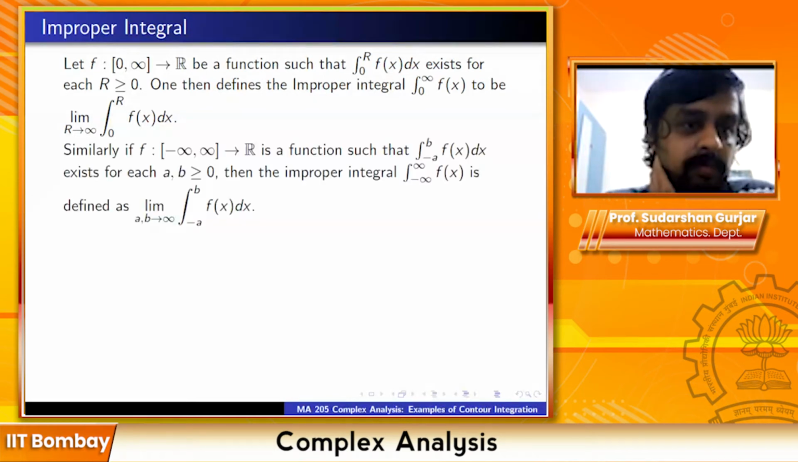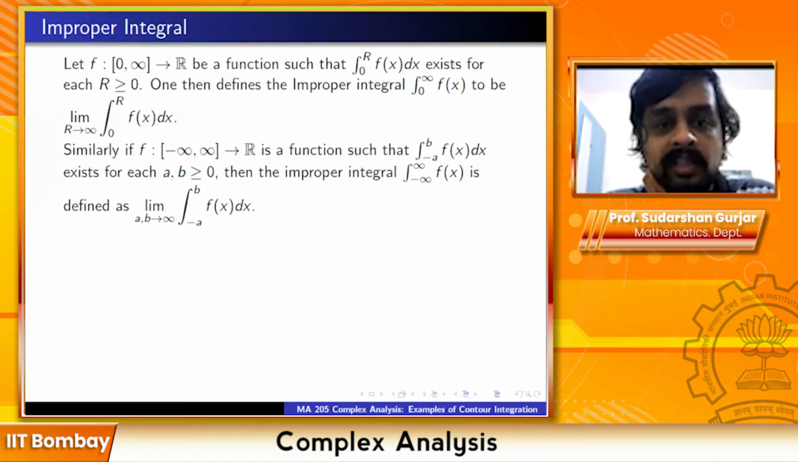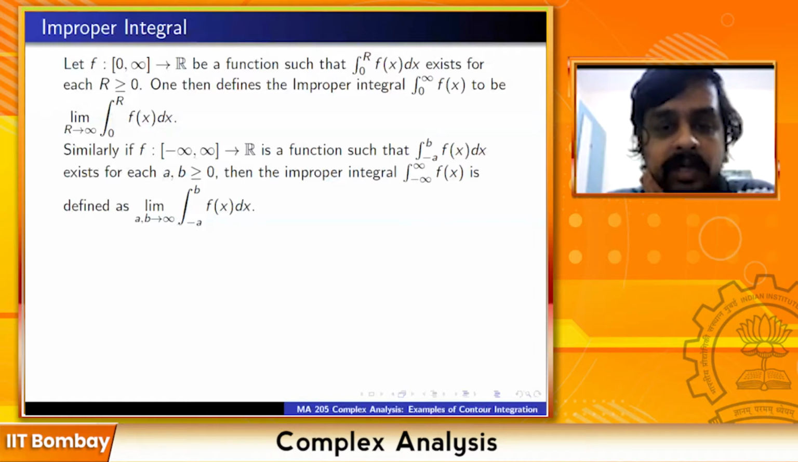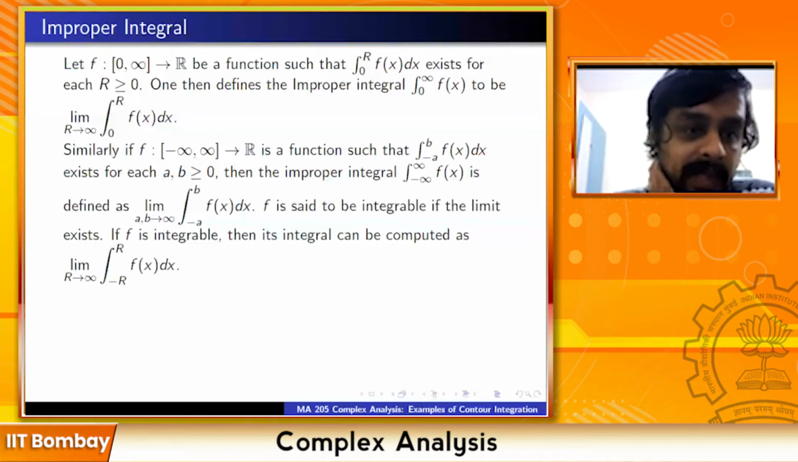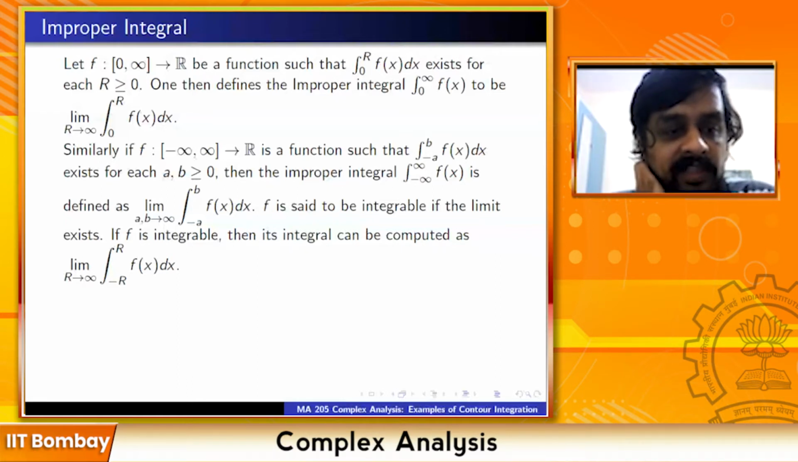Similarly, if f is a function from minus infinity to plus infinity to R such that the integral from minus a to b of f(x) dx exists for each a, b greater than or equal to 0, then the improper integral from minus infinity to infinity of f(x) dx is defined as the limit of the integral of f(x) dx from minus a to b, as a, b go to infinity in any way. So f is said to be integrable if the limit exists. If f is integrable, then its integral can be computed as the limit as r tends to infinity of the integral of f(x) dx from minus r to plus r.